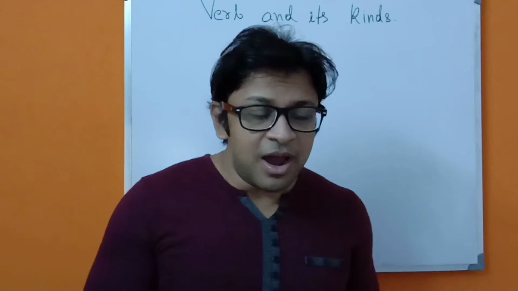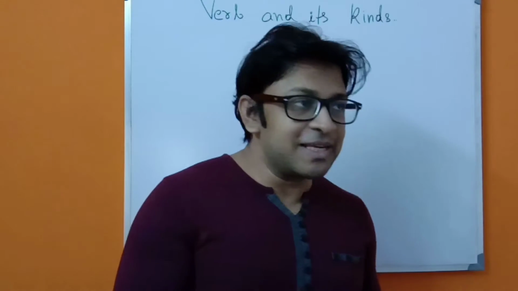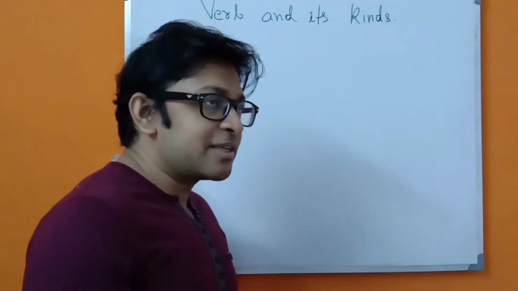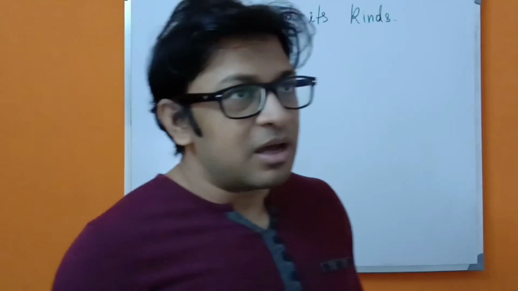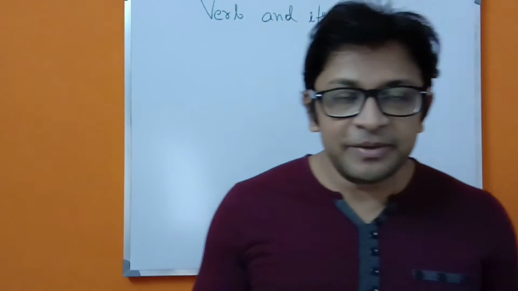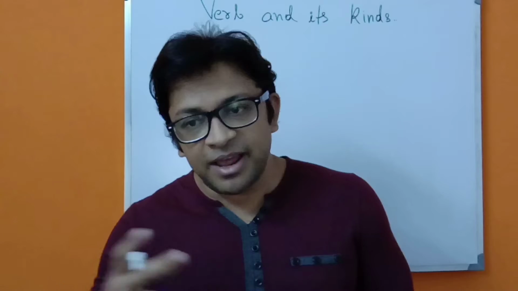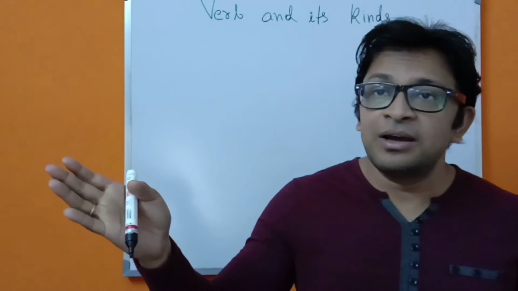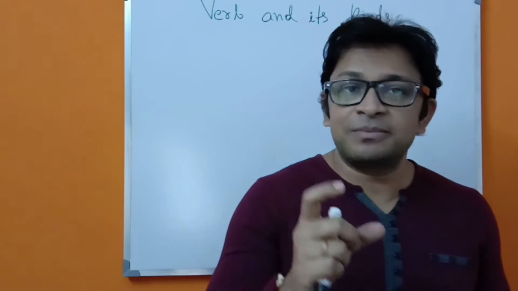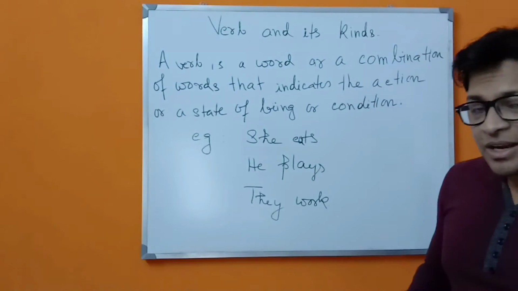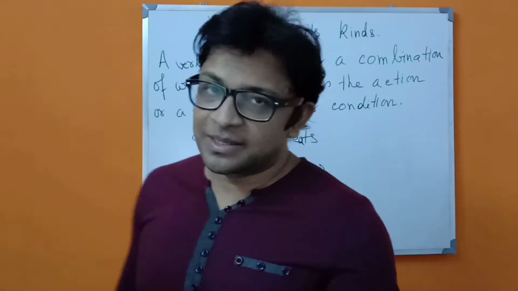So a verb is an action. It plays the action in a sentence. It shows how the subject is performing its action, or how it is implying its action over to an object. So this is the most important thing. Let's see what a verb is by a simple definition.